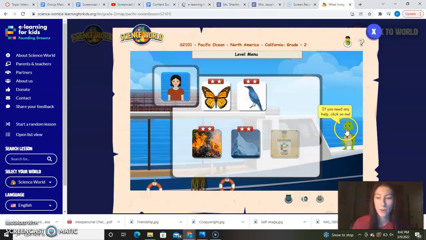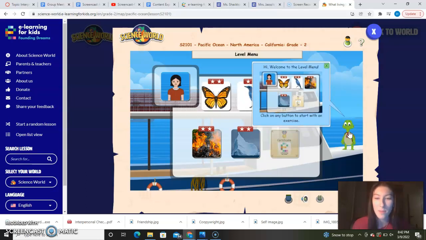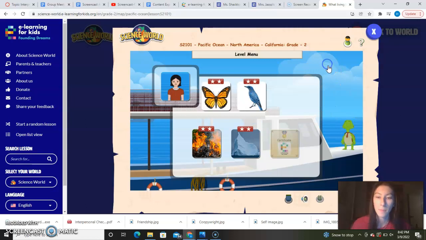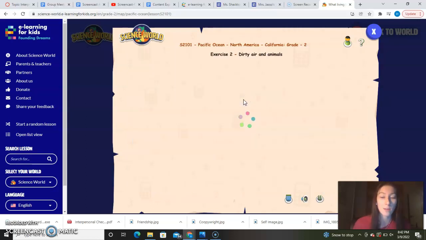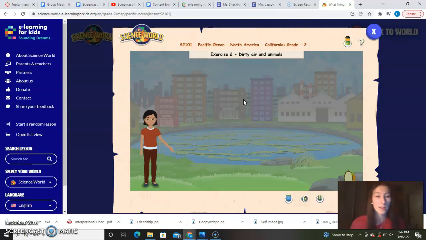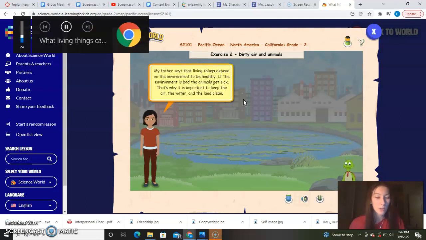This little turtle right here, if you hover your cursor over him, he says, if you need any help, click on me. So if you need any help navigating where you are or you're lost on the website, click on him and he'll help you. Here are some things that we can learn about dirty air and animals. Where do the animals belong? Let's click on dirty air and animals. It'll load, and then she will talk to you and explain what the task is.